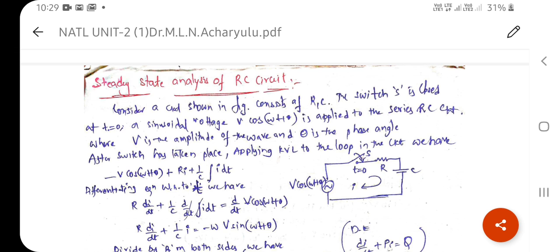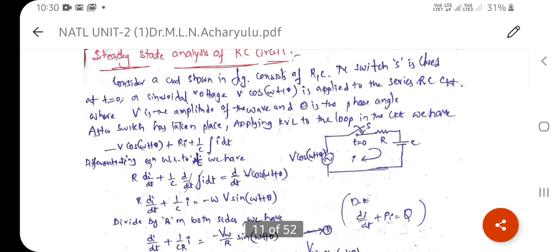Here the capacitor is generally treated as a short circuit at the instant of switching. Therefore, minus V cos of omega t plus theta plus IR plus 1 by C integral of I dt equals 0. Differentiating on both sides with respect to t, we get R dI by dt plus 1 by C I, since the integral and differential cancel, equal to d by dt of V cos of omega t plus theta.